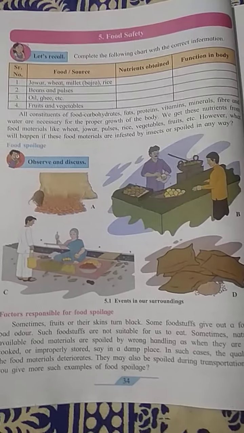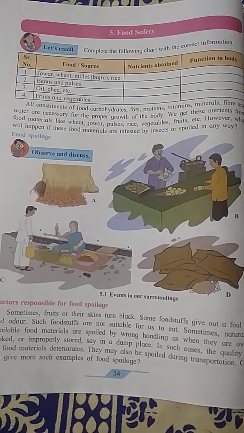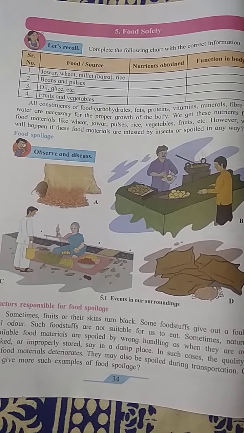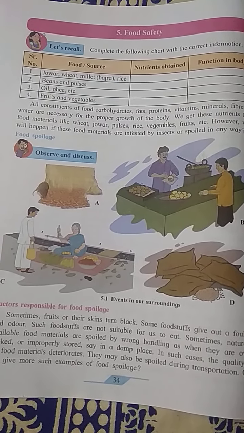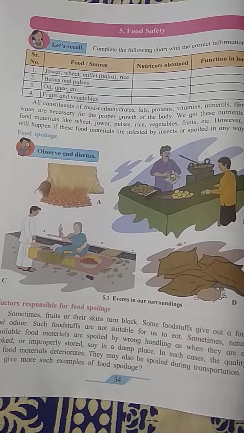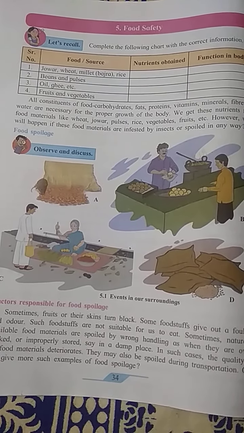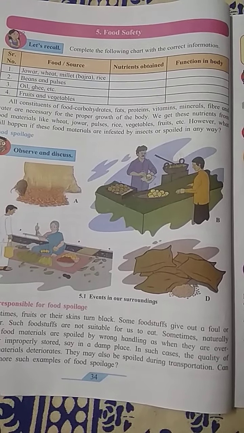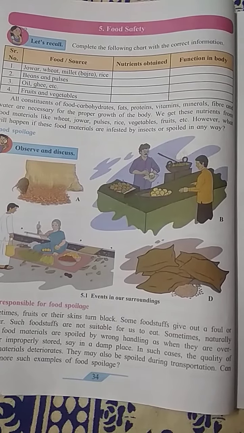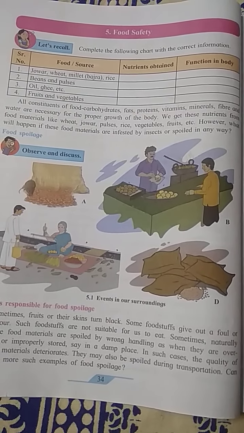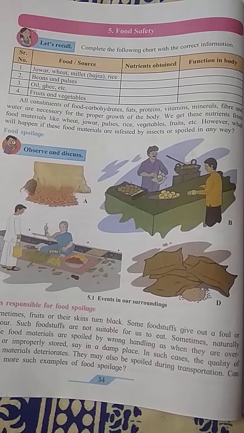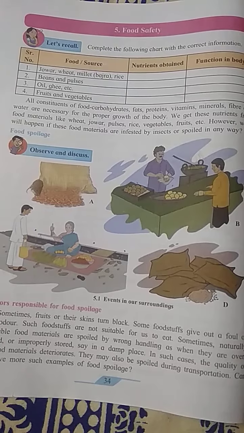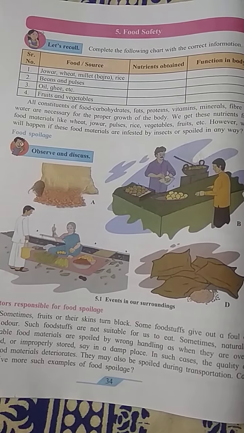Now students, observe the picture, that is 5.1. In picture A, we can see a sack of grain and some grains spilled on the floor, and a rat is eating the grains. Okay. In picture B, we see a food stall. There are some samosas and vada pavs, and on those vada pavs and samosas, some flies are sitting, and one man is taking the food item.